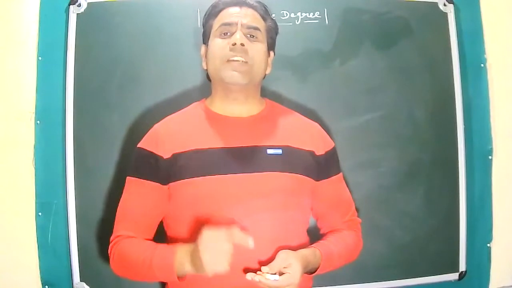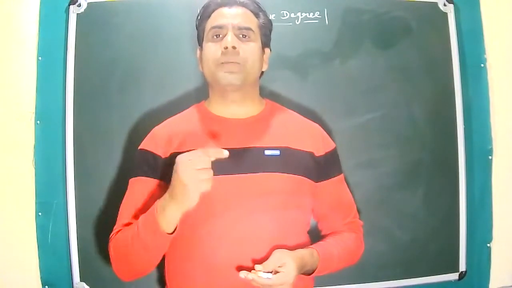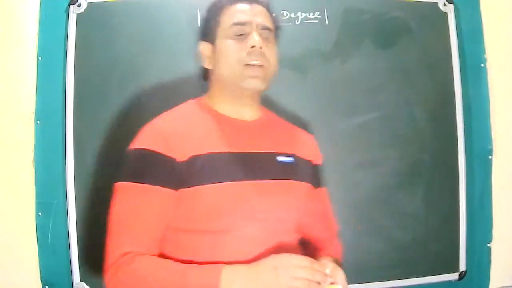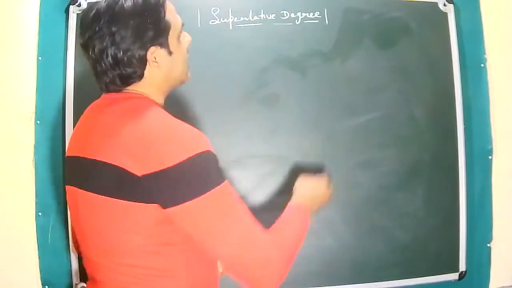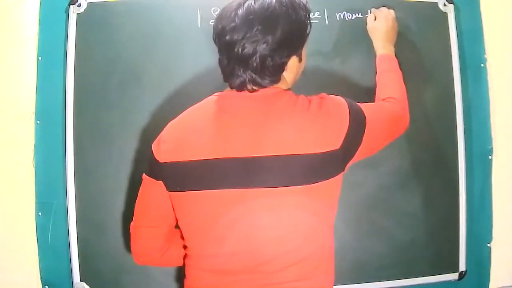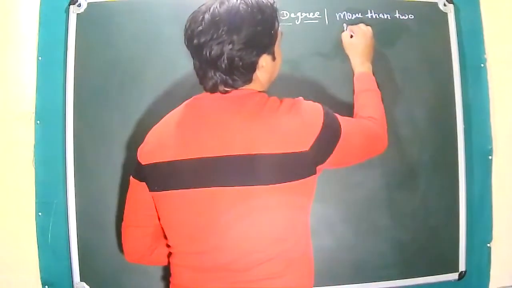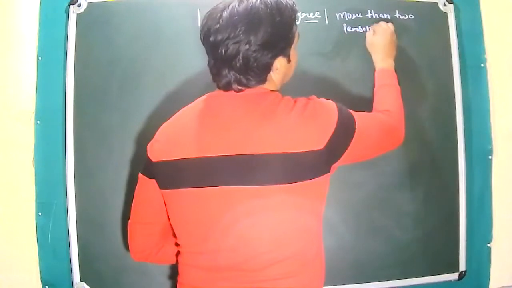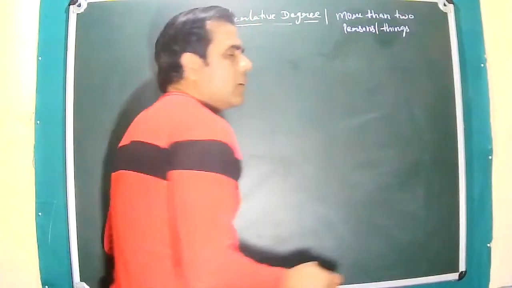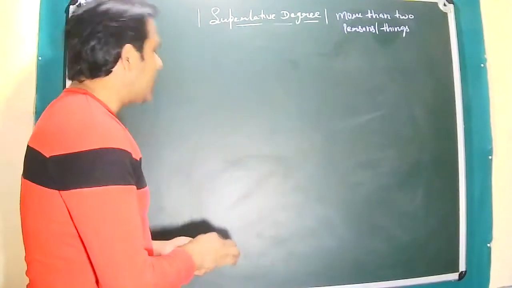See, superlative degree we use in that condition when comparison is made between more than two persons or things. हम सुपरलेटिव डिग्री को उस केस में यूज करते हैं जब हम कंपैरिजन मोर देन टू पर्सन्स या थिंग्स के बीच में करते हैं. Right? We use superlative degree in that case. So let us start rule number 1.